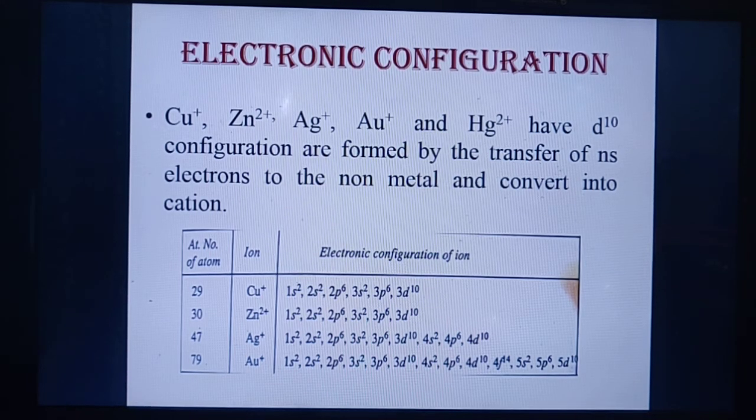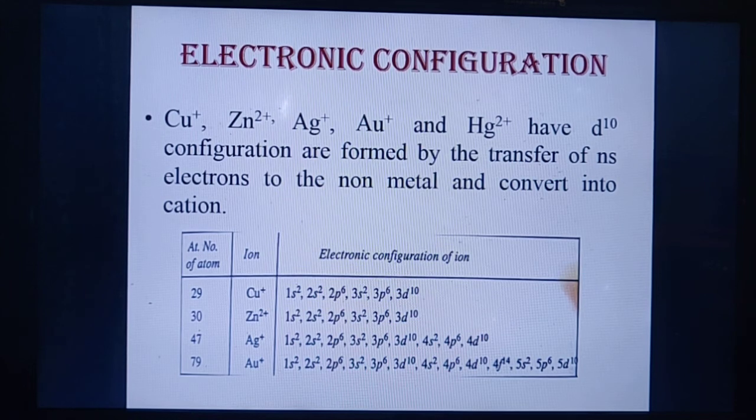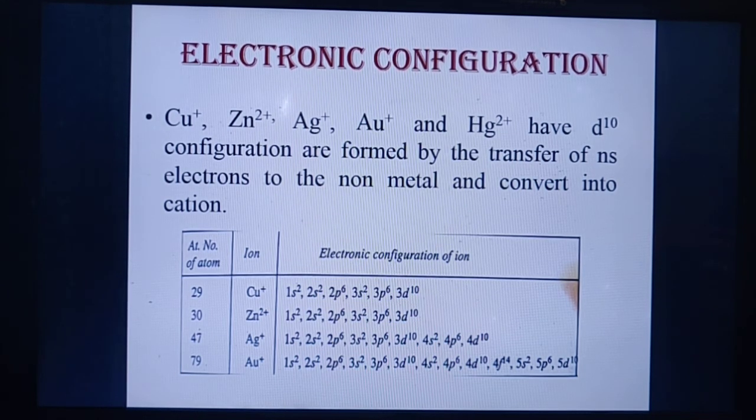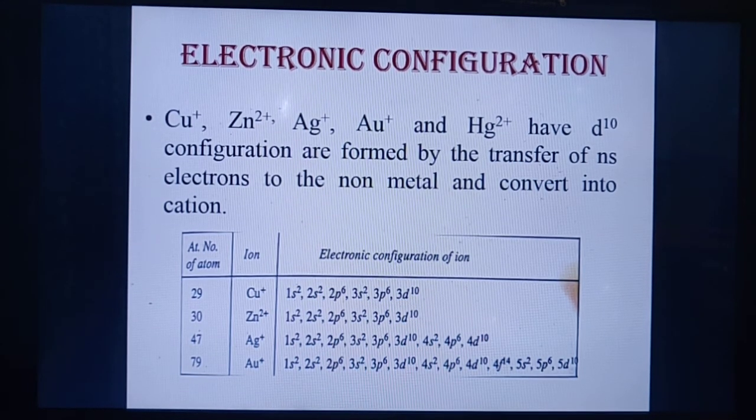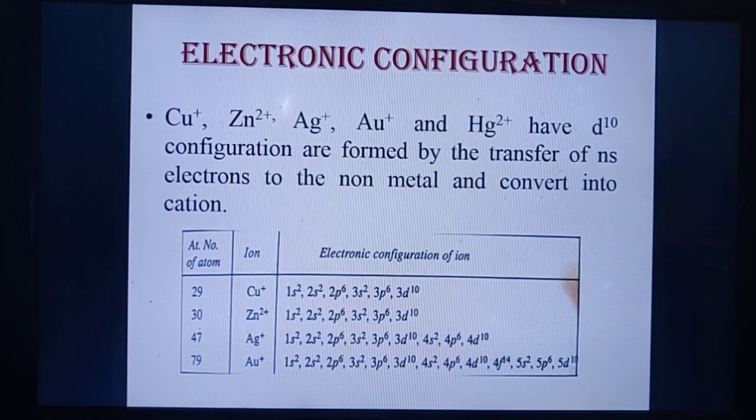So these are the various factors which affect the lattice energy. What is the first factor? That is your ionic radius. The second factor which affects the lattice energy is your ionic charge. And the third factor which affects the lattice energy is the electronic configuration of the cation present in the molecules. So these are the three factors which affect the lattice energy of the crystal a lot. While calculating the lattice energy, we have to consider these three factors.